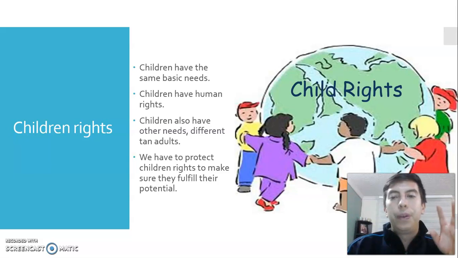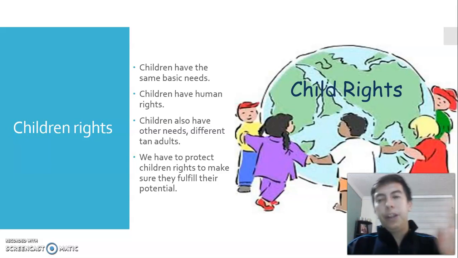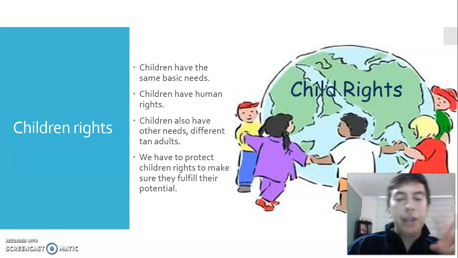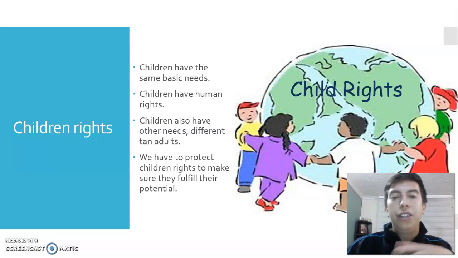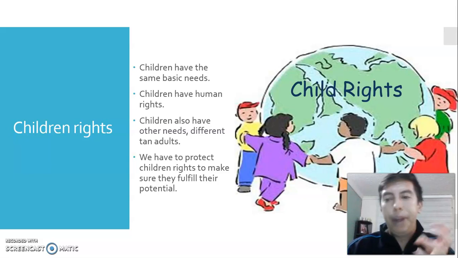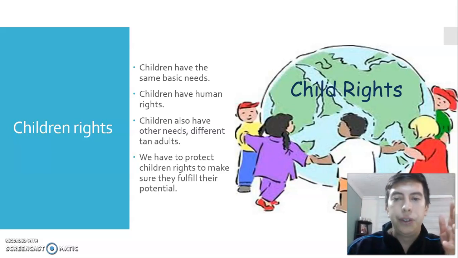For example, and we're going to speak about examples of this later, but it's really important that we have to protect children's rights to make sure that you guys fulfill your potential. Nosotros tenemos que proteger esos derechos para asegurarnos que ustedes cumplen, realizan todo su potencial, because children are the future, guys. Ustedes son el futuro, okay? You have to do a better job than us. Tienen que hacer un mejor trabajo que nosotros. That's why you have special rights.